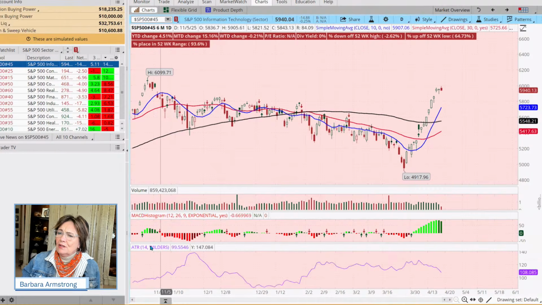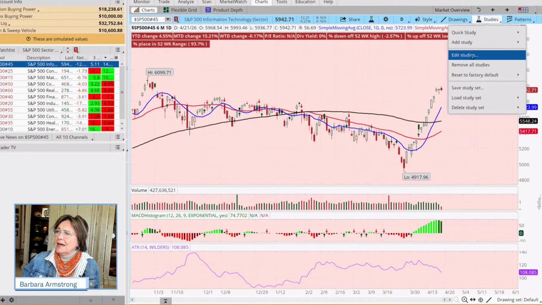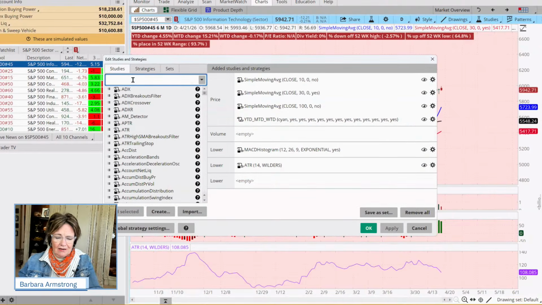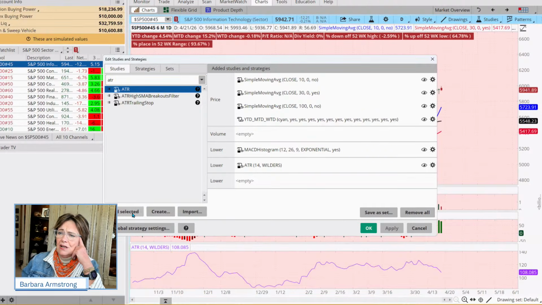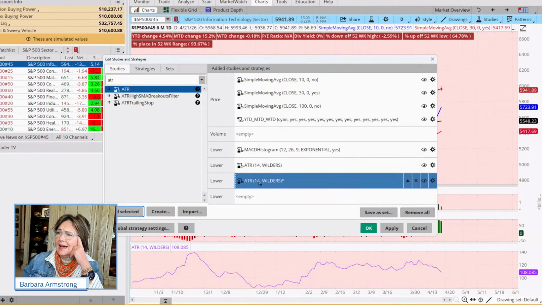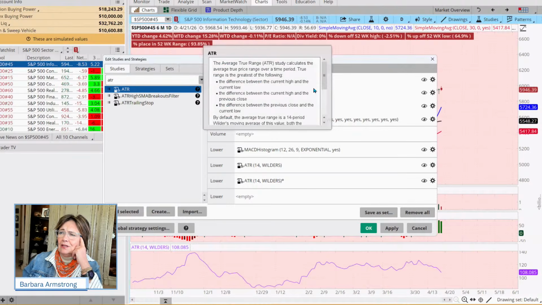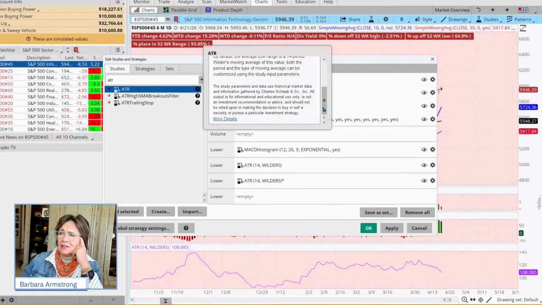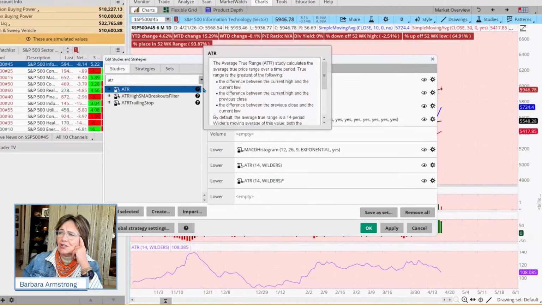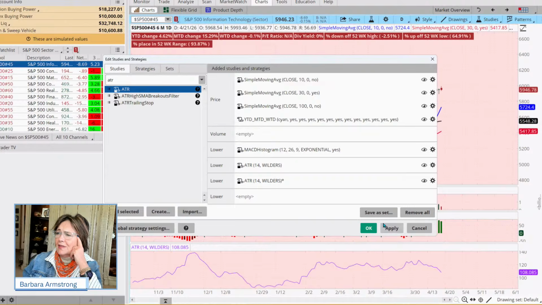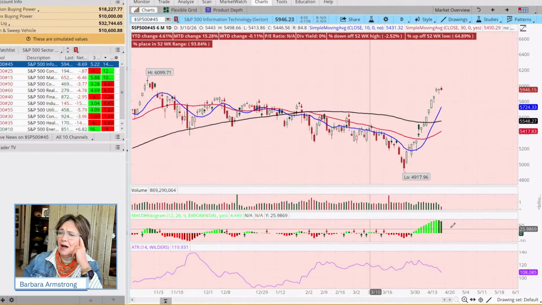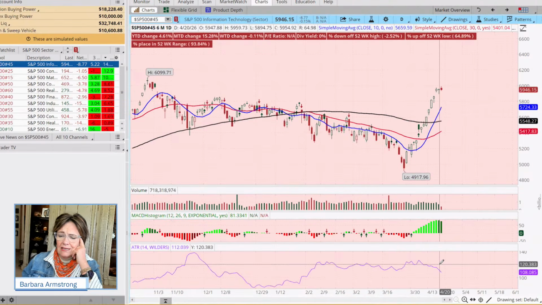If you don't have ATR on your chart, come to studies, edit studies, and type in ATR. It's at the very tippy top of the alphabet. Then you just add it. I've already got that here. This is the default, a 14-day. If you want a more detailed definition of how ATR is constructed, you can click on this little question mark and read that. I just want you to be aware that it's there. I've already got ATR on the chart, so I'm not going to add it again, but you'd hit apply and OK. And now we have this ATR.